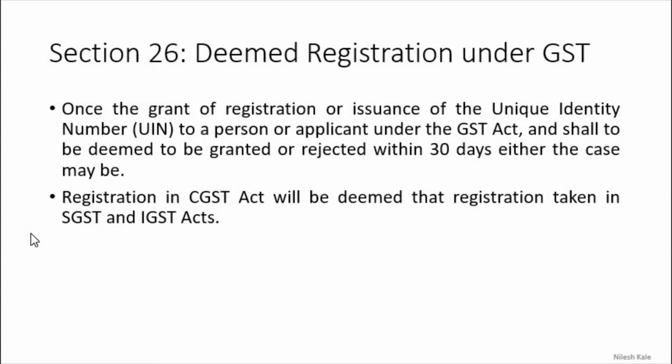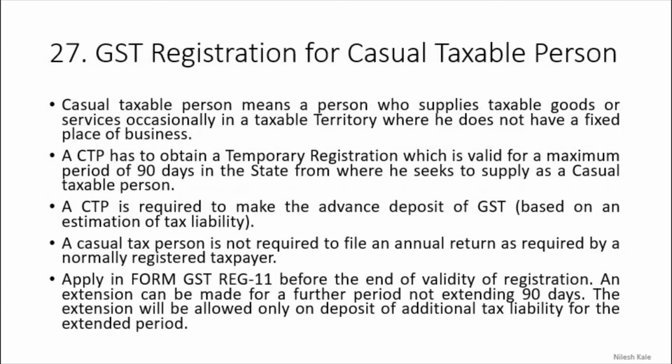The next section is section 27, GST registration for casual taxable person and non-resident taxable person. In short, we call them CTP and NRTP. First, let us understand about CTP. A casual taxable person, CTP, means a person who supplies taxable goods or services occasionally. This word is very important. Occasionally in a taxable territory where he does not have a fixed place of business.